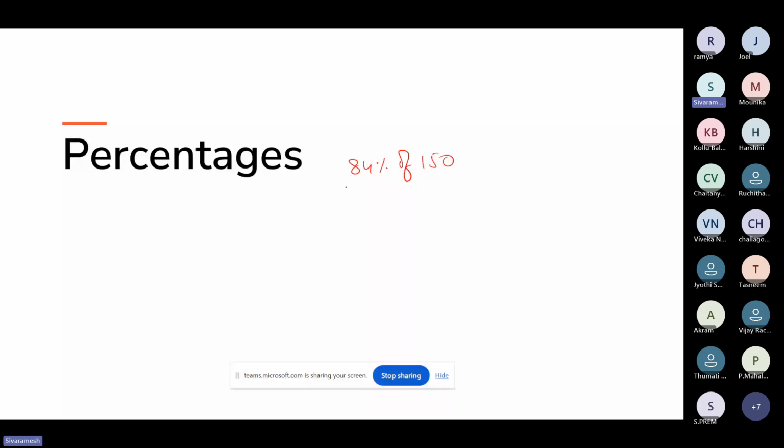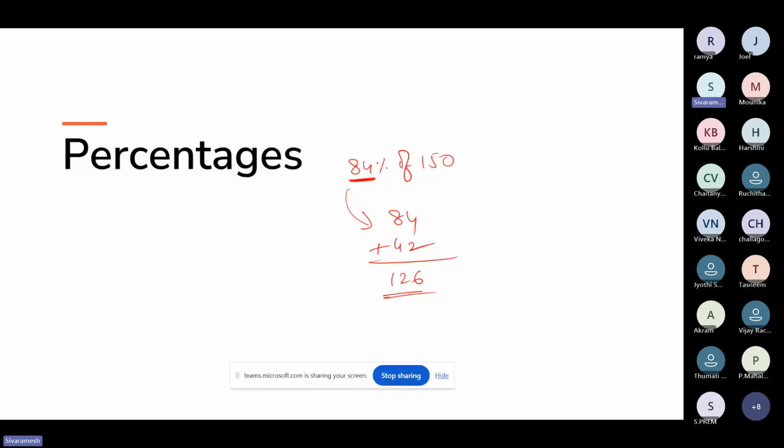What's the value we have? 84, right? So just write 84 here, plus half of 84. What is half of 84? 42, correct? Just add these two, you will get 126. That's your answer. People might be thinking, sir, why do we need to take that 84, why do we need to make it half of 84, and why should we add these two values?